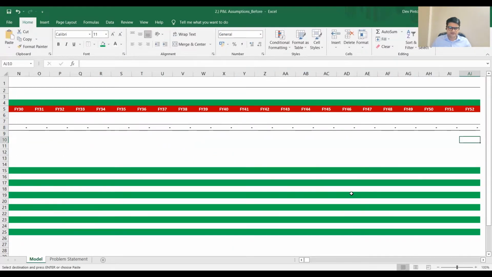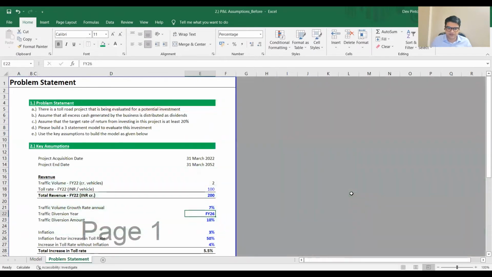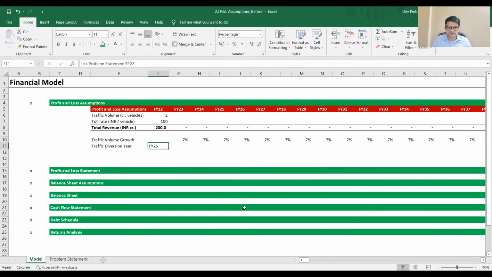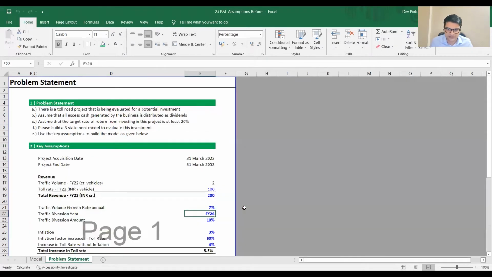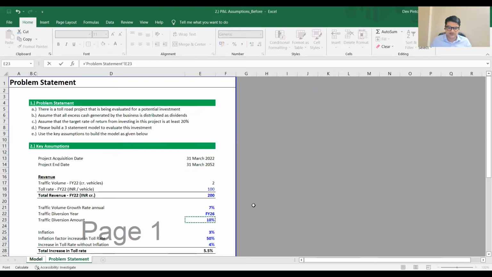Next, diversion year, right? What was that? FY26. Let's just highlight this so we don't play around with it. What is the traffic diversion amount? 10%, right? Okay.